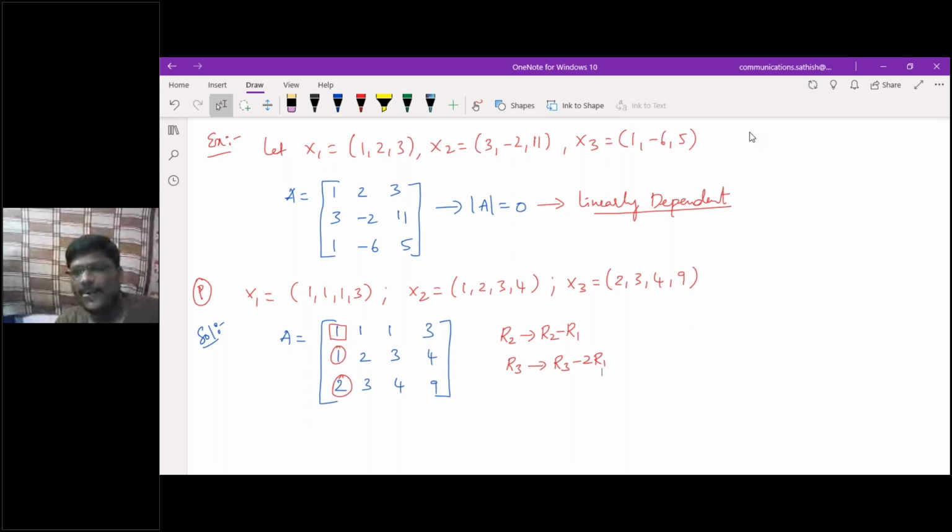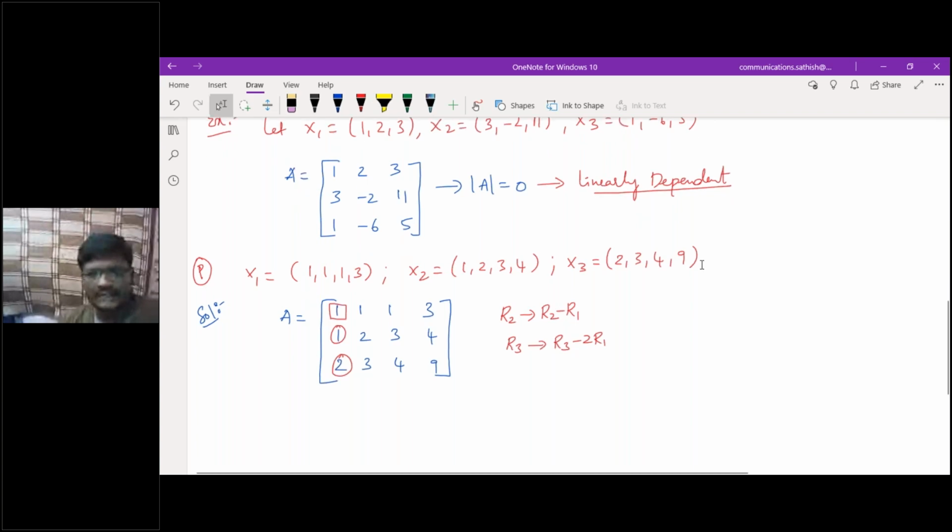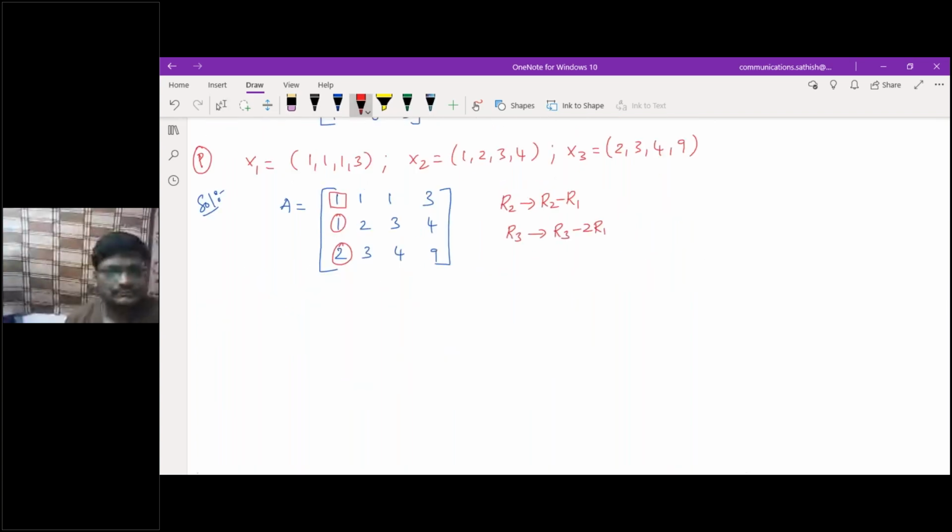If I do that, what will I get? I'm not changing the first row: 1, 1, 1, 3. Then 1 minus 1, 0; 2 minus 1, 1; 3 minus 1, 2; 4 minus 3, 1. Next, 0; 3 minus 2, 1; 4 minus 2, 2; 9 minus 6, 3. Am I correct? Yes, sir.